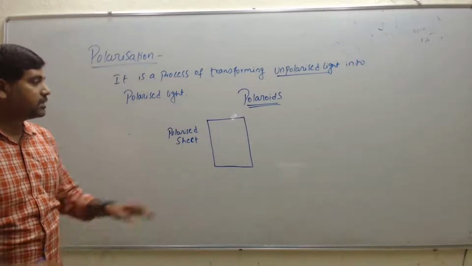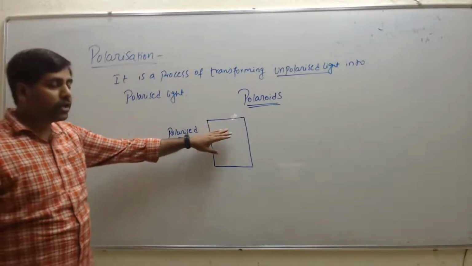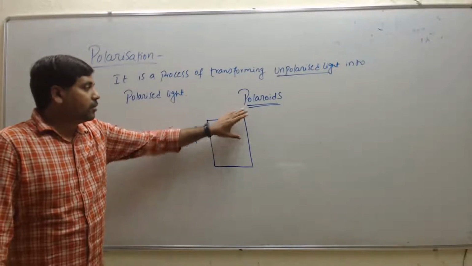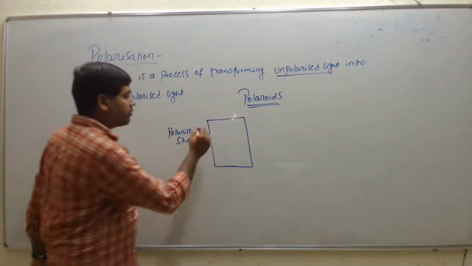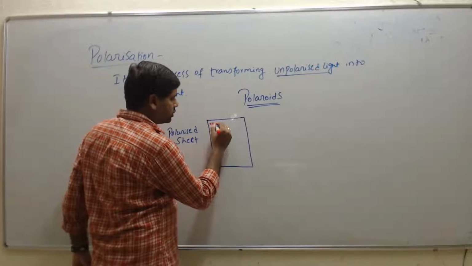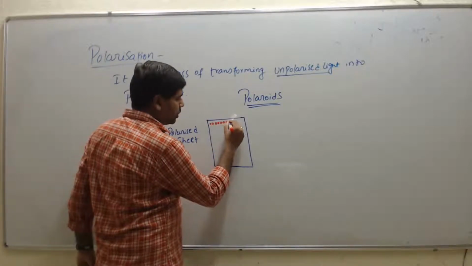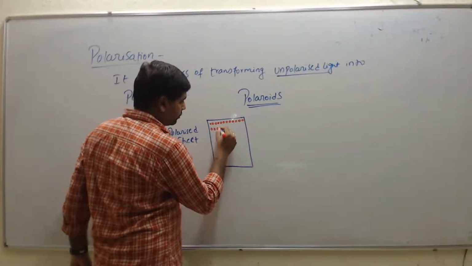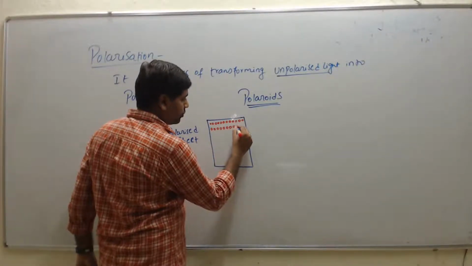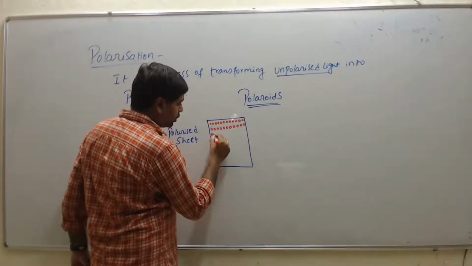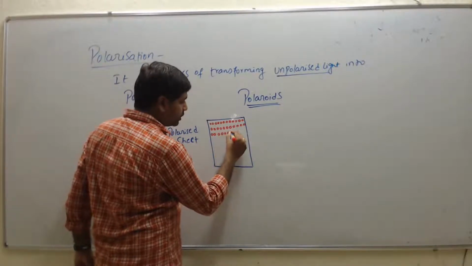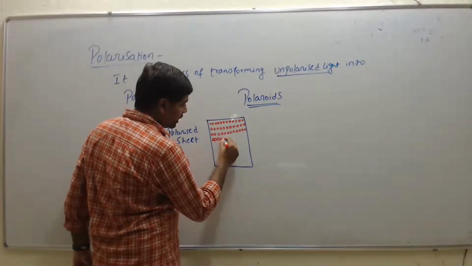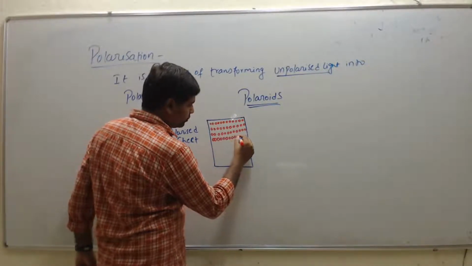So a polaroid consists of molecules that are arranged in chains. Like here, these are the molecules which are arranged in a particular direction, that is, a chain of molecules.